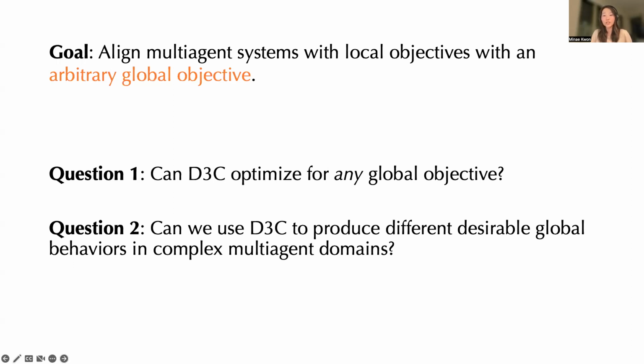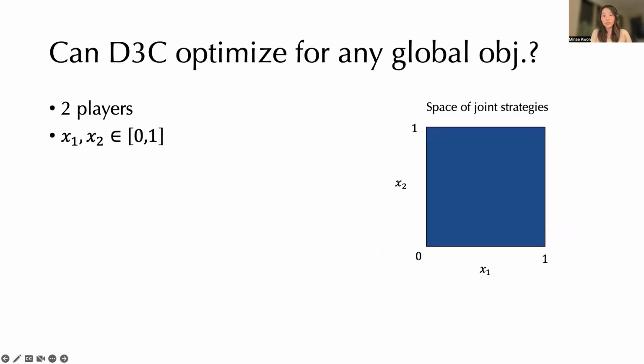So we asked two questions in our evaluation. First, what global objectives can D3C optimize for? Can it optimize for any global objectives, or are there some restrictions? Second, we ask whether we can use D3C to produce different desirable system-level behaviors in complex multi-agent domains by optimizing for different global objectives. We start with the first question, and we assess this in a two-player prisoner's dilemma-like game